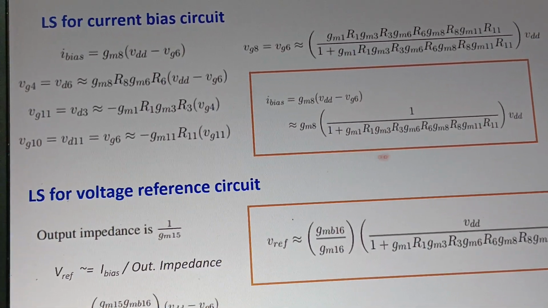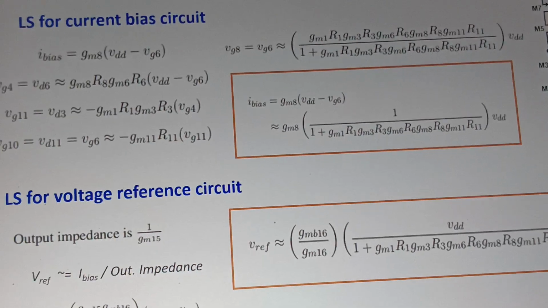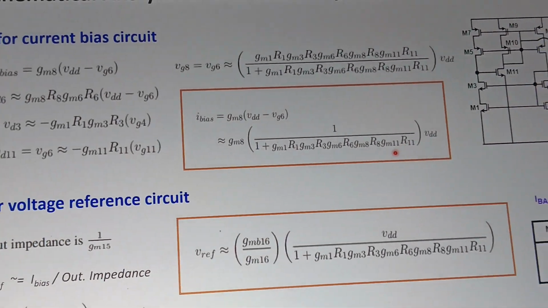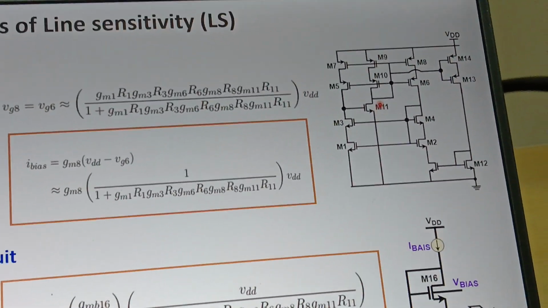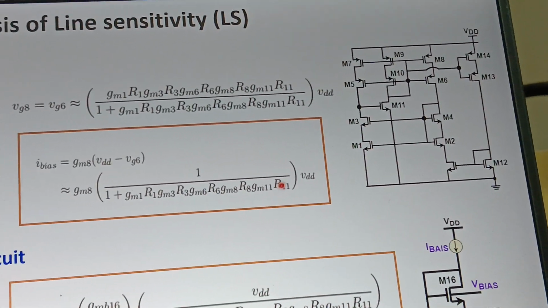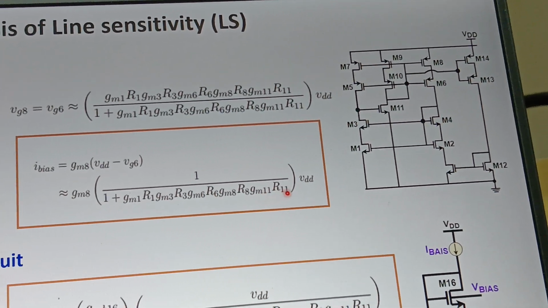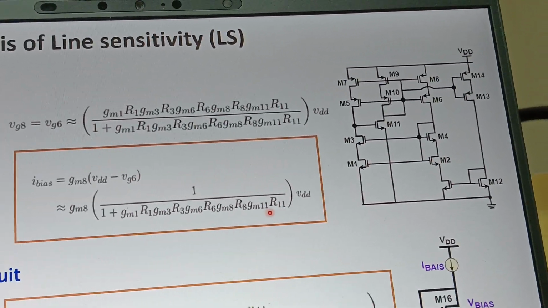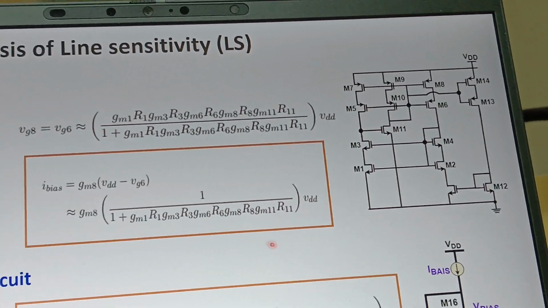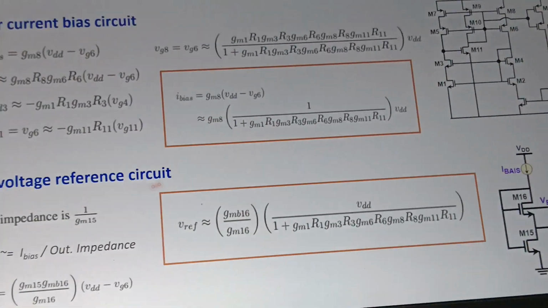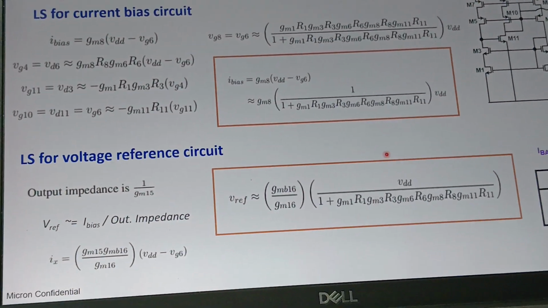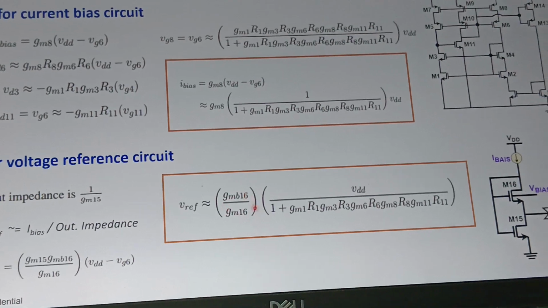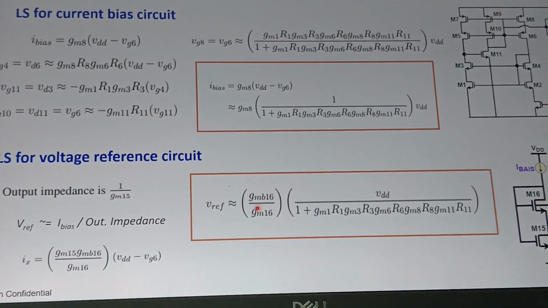That is the motivation behind this I bias generator that we are getting with the help of gm, this M11, M10, M9. So we are getting this R11, gm11. That will make our circuit more robust in terms of voltage, right? If you see the line sensitivity of the voltage reference, here we are also getting one more term, gm16, in the division.